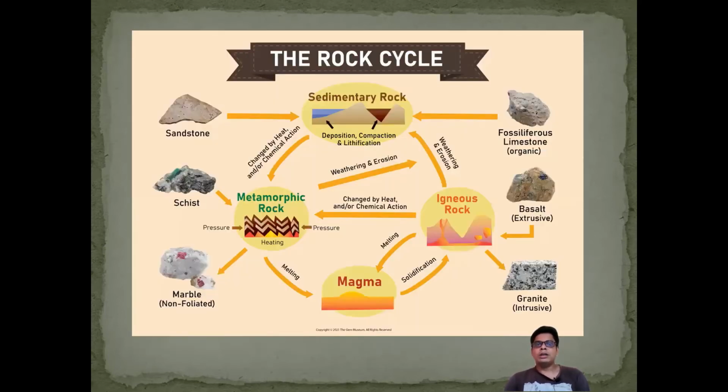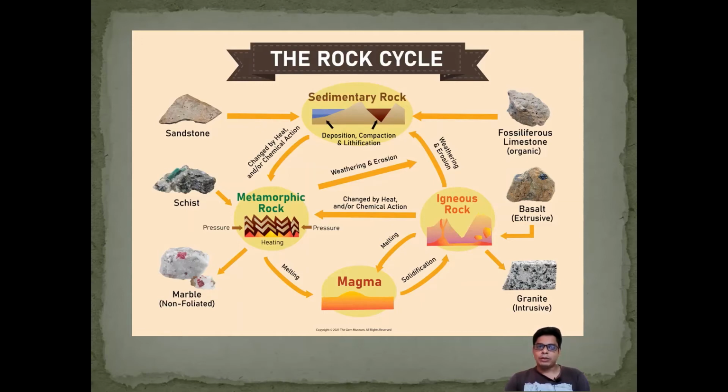Now here is another diagram I wanted to show. There are different types of magma; melting magma forms igneous rock, which is granite or basalt. Intrusive is granite, extrusive is basalt rock. The extrusive rock, basalt, due to weathering and erosion, is converted into sediments or sedimentary rocks, through deposition, compaction, and lithification. So fossiliferous, limestone, or organic sedimentary rocks form.